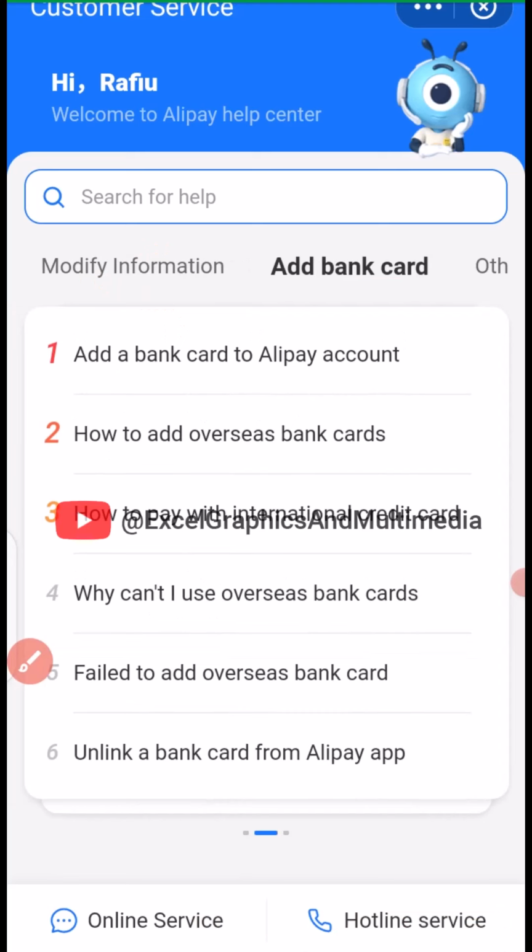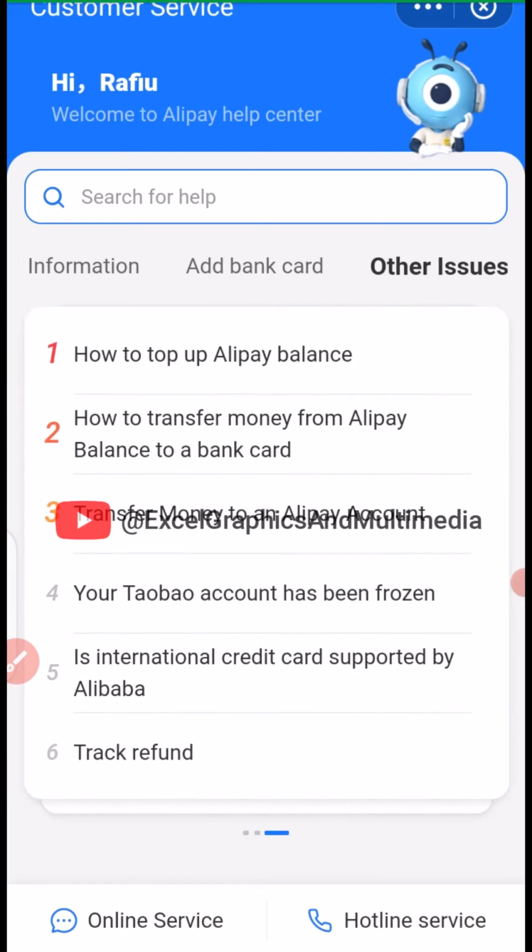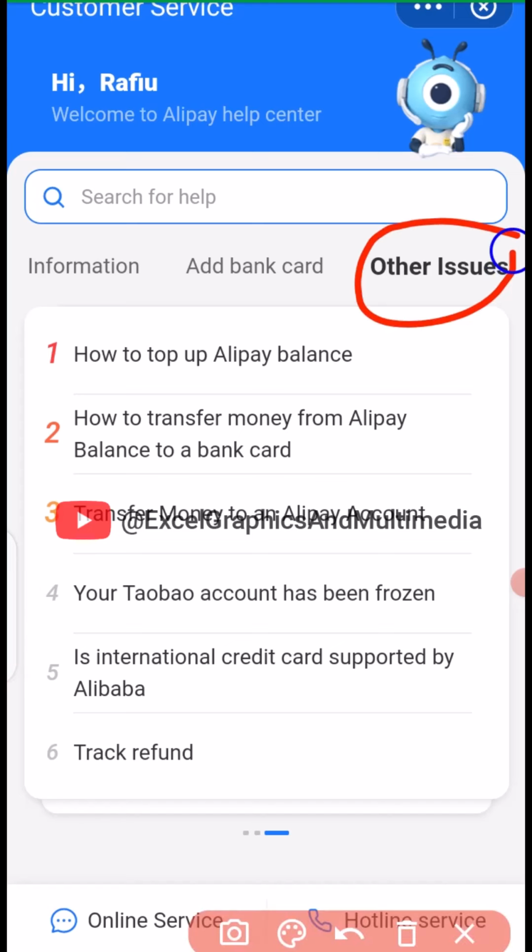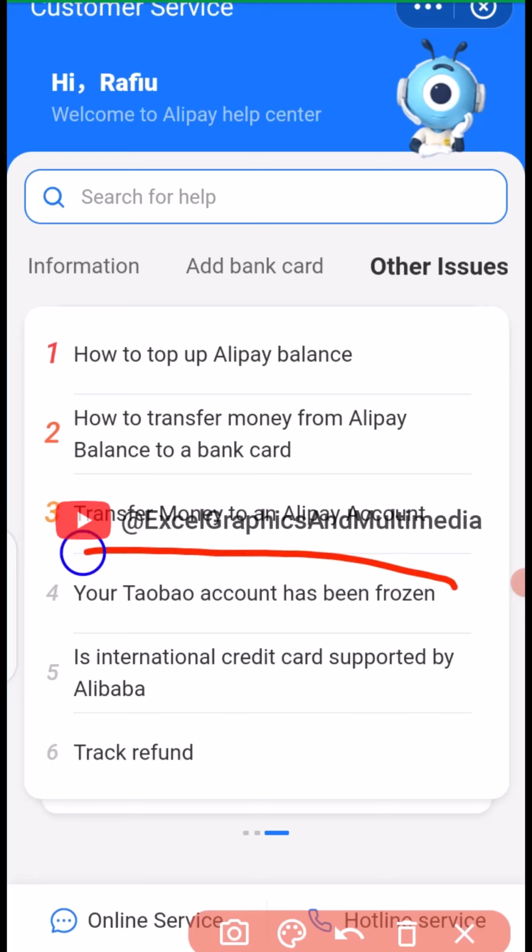So you can see bank card. That's not what we need right here. So we can swipe again. Now we have other issues. The other issues section, that's where we need to work on. Now you can see under the other issues section, we have your Taobao account has been frozen right here.